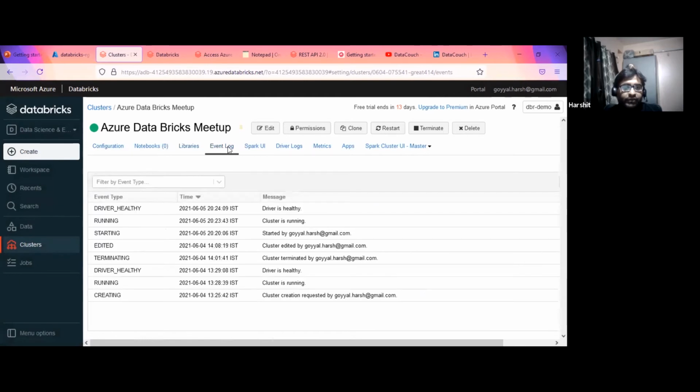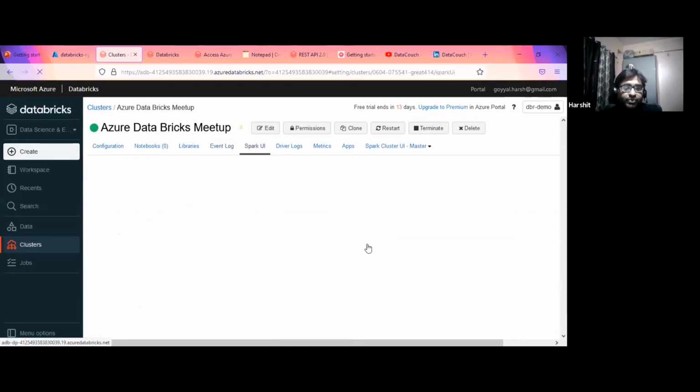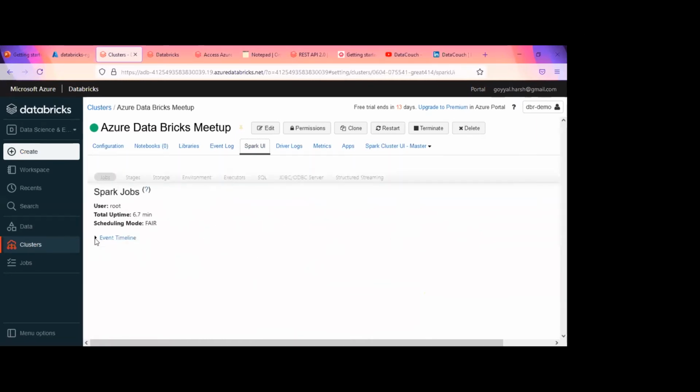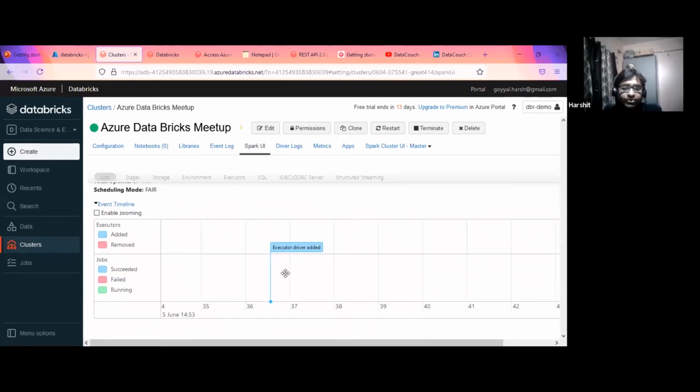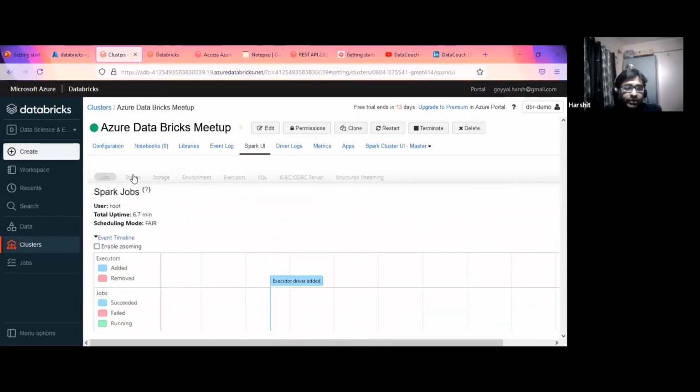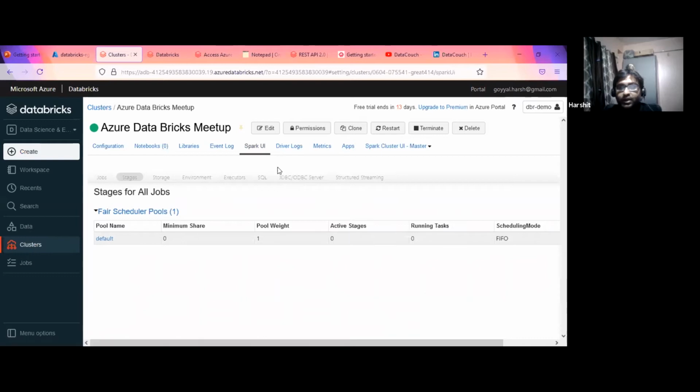This is the event log, very important. If you see here, it talks about all those things: I have created this cluster, it was terminated, then I made some additions, then the cluster started and is running now, and the device is healthy. Those events related to the cluster are shown over here. This is the Spark UI, which, if we have already worked on Spark applications, we must have seen. These are the timelines, this is how executors get added whenever we work on Spark, and these are the different stages. All these options are already available here.